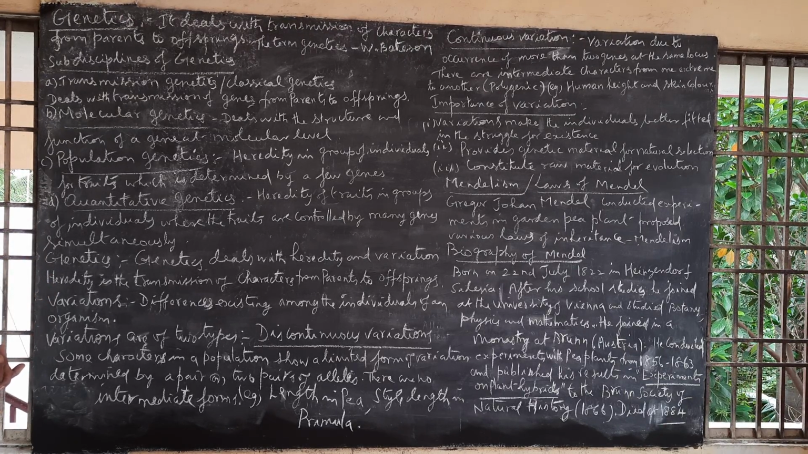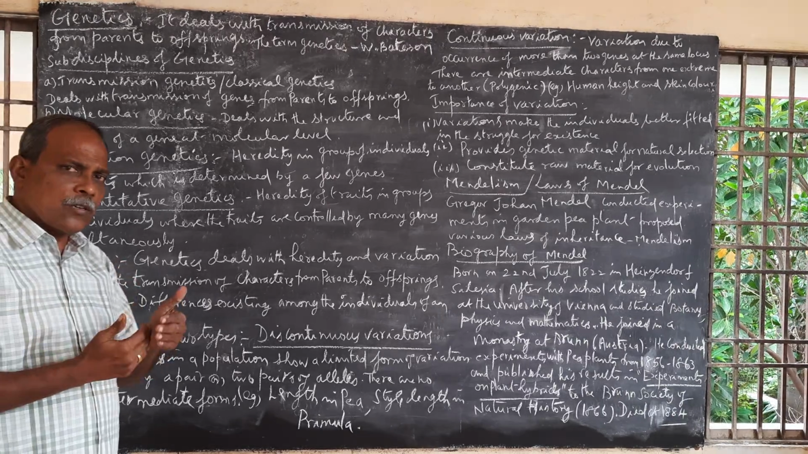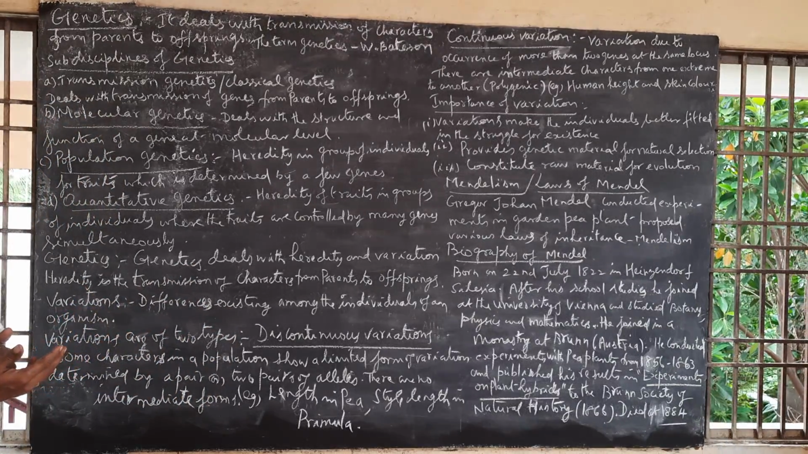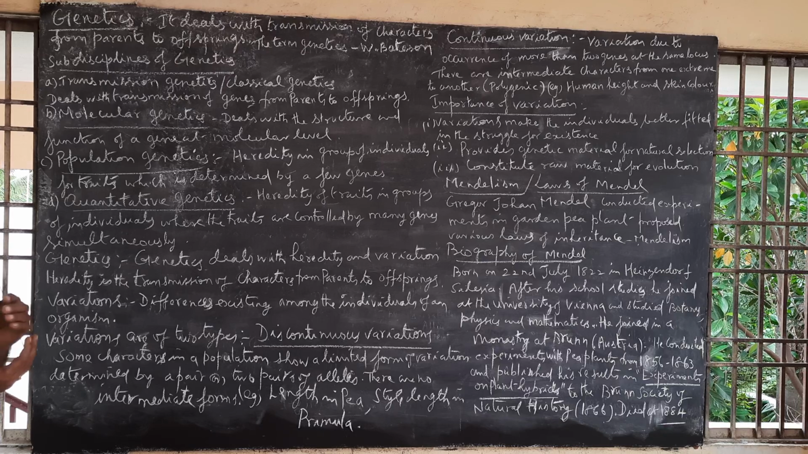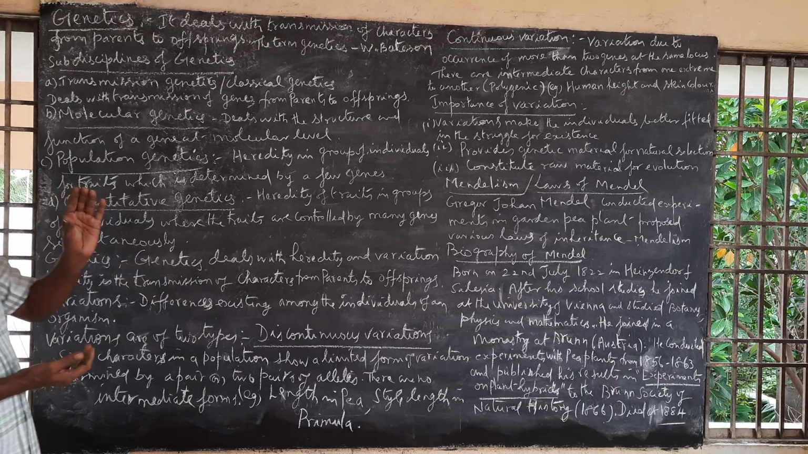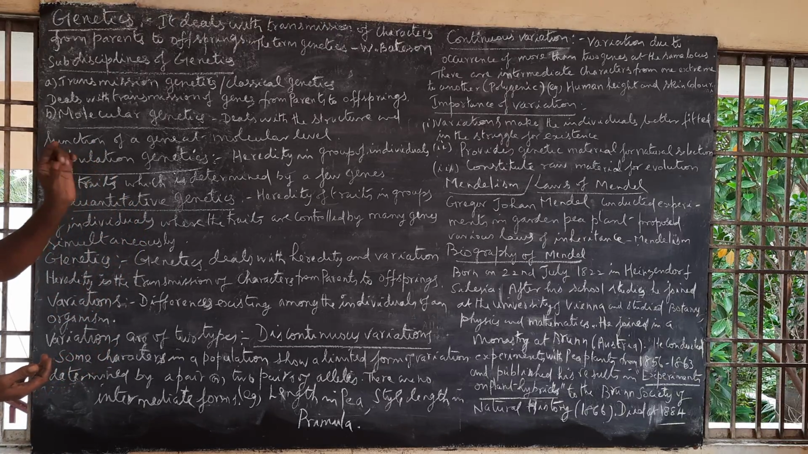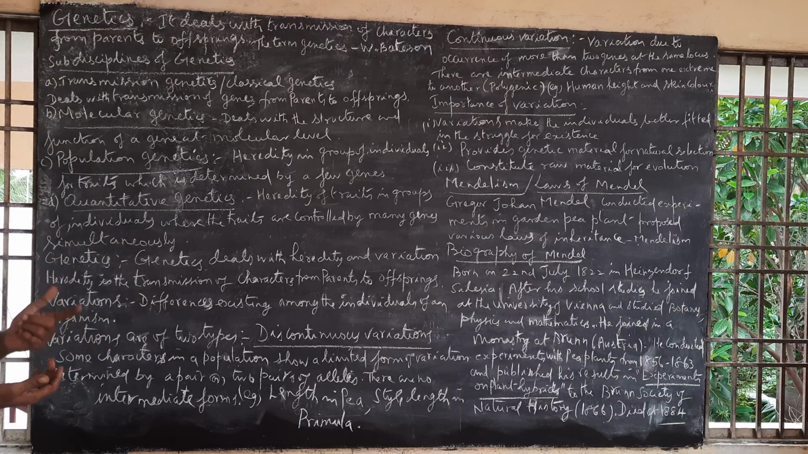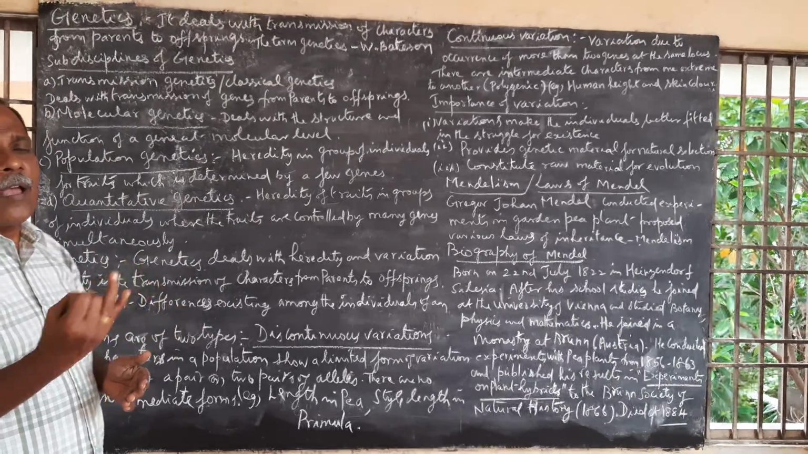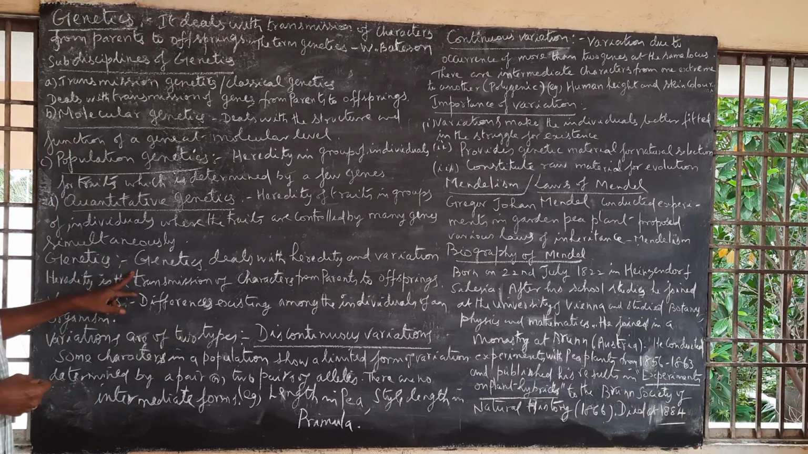Genetics is a branch of science which deals with transmission of characters from parents to offsprings. Offsprings means young ones produced by the parents. So genetics deals with transmission of characters or traits from parents to the offsprings. Actually, genetics deals with heredity and variation. That again you will see.